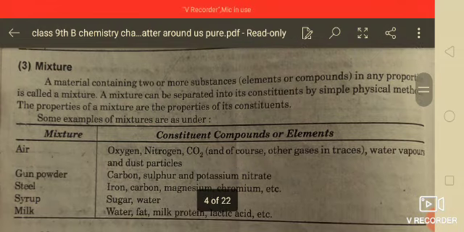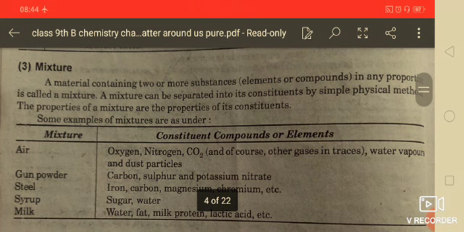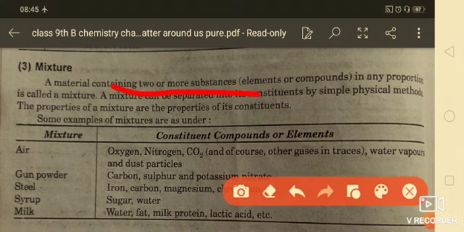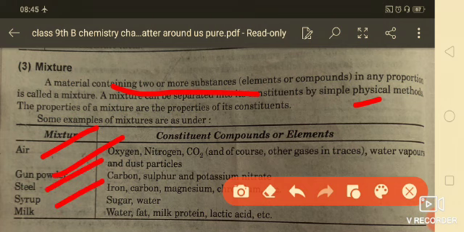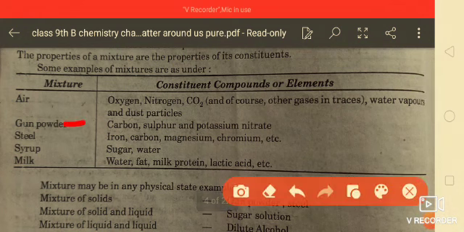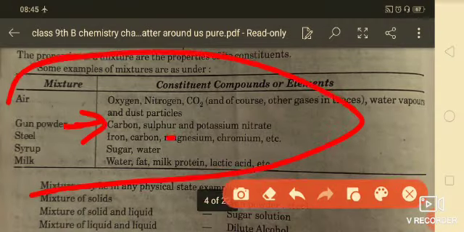Okay, now mixture. A mixture means a material containing two or more substances. That means when two or more elements or compounds are mixed with each other and there is no fixed proportion, that is called a mixture. Like air, gunpowder, steel, syrup. Students, it is very important to know what gunpowder is. It is a mixture of carbon, sulfur and potassium nitrate. This is very important.